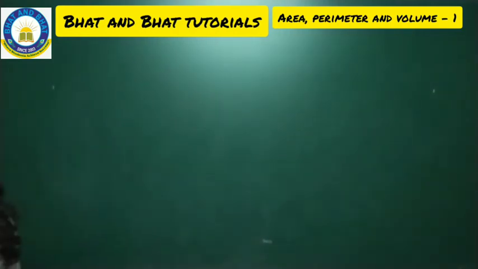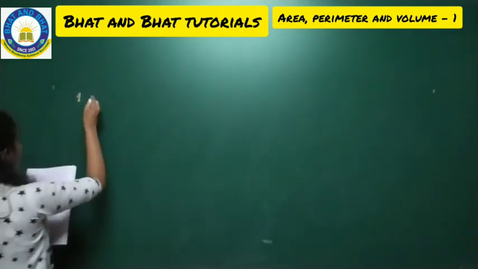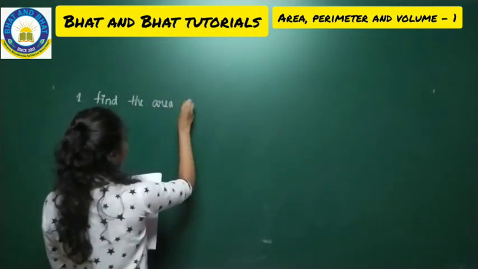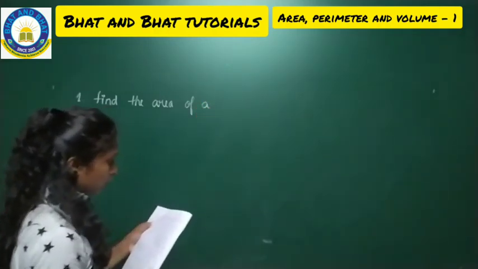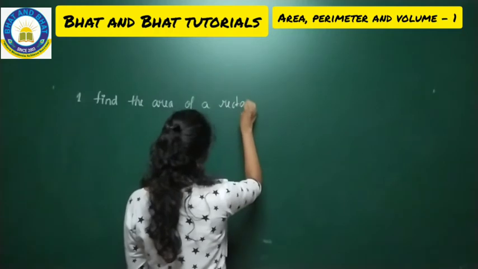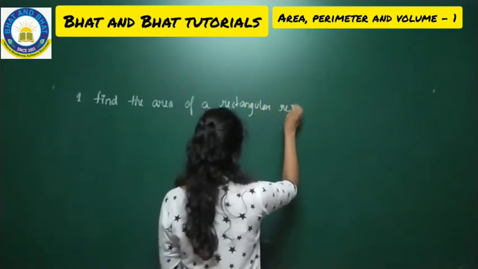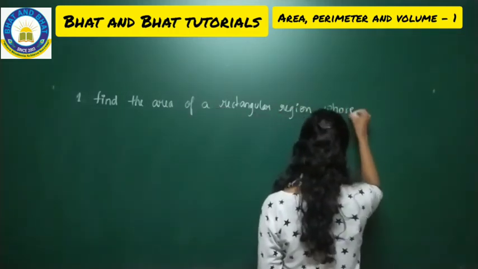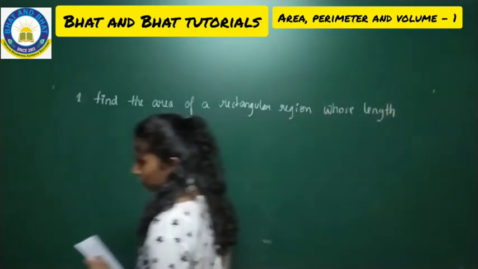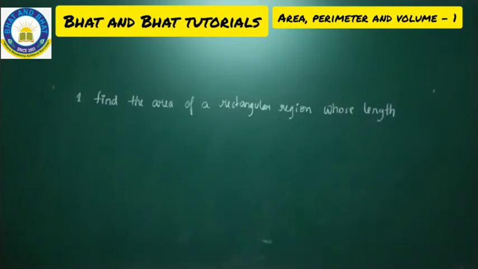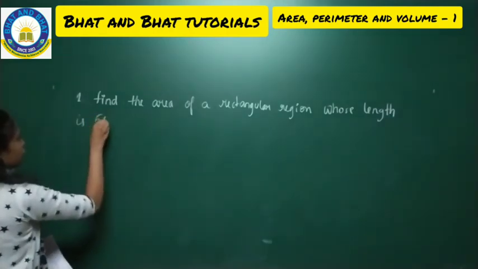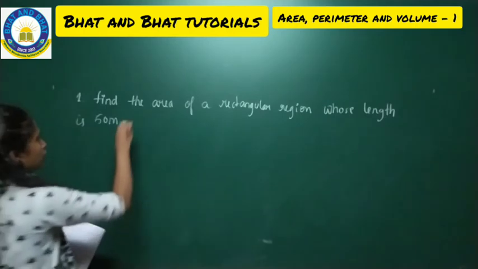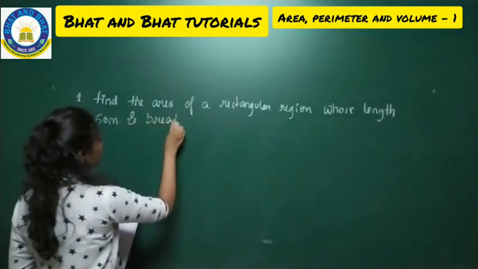So the first problem: find the area of a rectangular region whose length is 50 meter, full stop, and breadth, so what is the breadth of this?